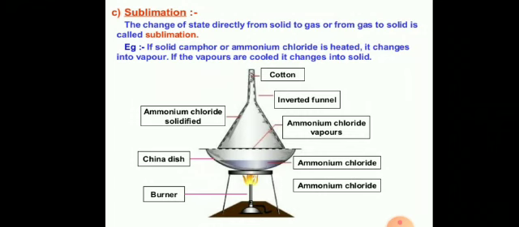Pure naphthalene directly changes from solid to vapor, whereas sodium chloride is left in the dish. The vapor gets deposited inside the funnel upon cooling. The solid naphthalene thus formed can be scraped.